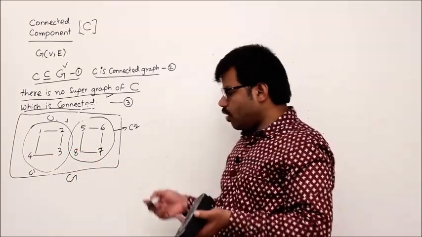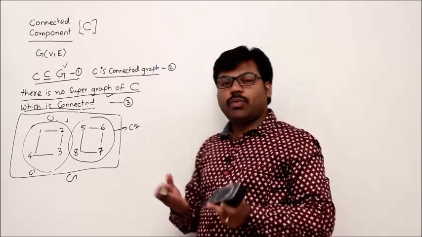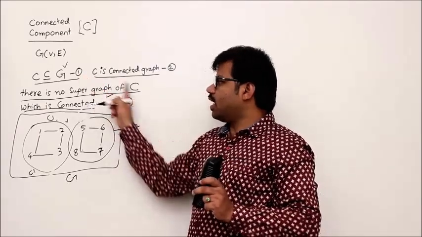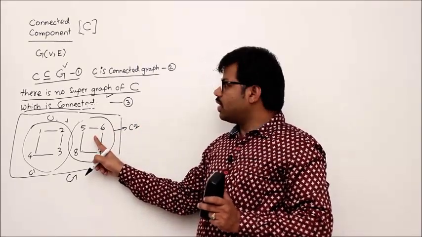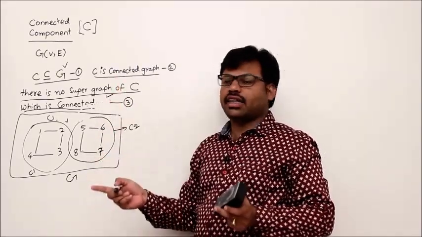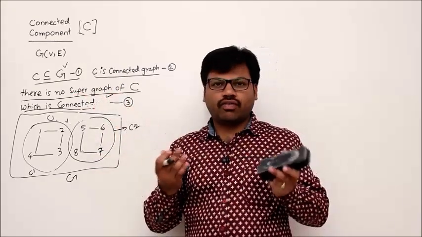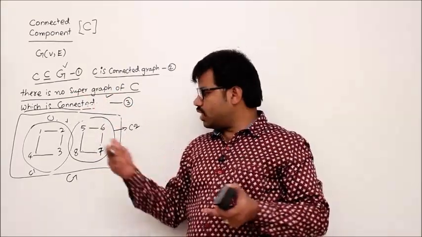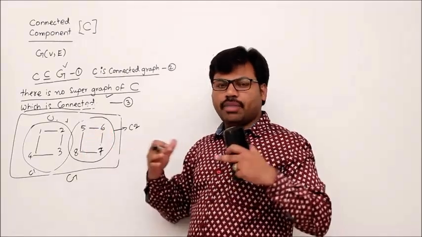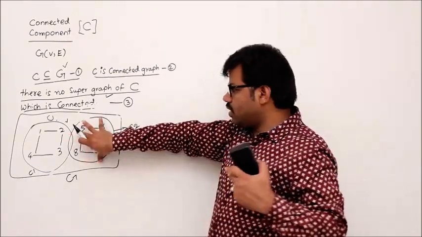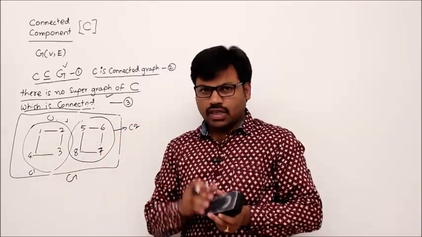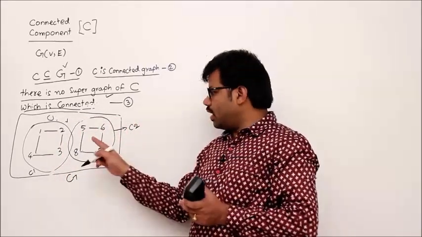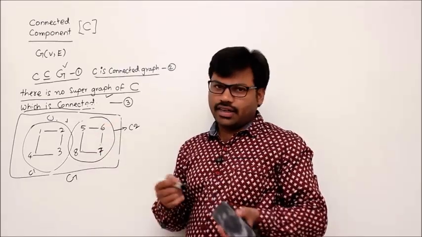Now, if you have any doubt on any other components, then please check these three conditions. That component should be a subgraph. This is a subgraph of the graph. Second, it should be connected. Yes, it is connected, but there is no supergraph. That means there should not be any better graph than this one. That means by extending this, by adding some more vertices to this, it should not form a connected graph. Then we say that this is a connected component.